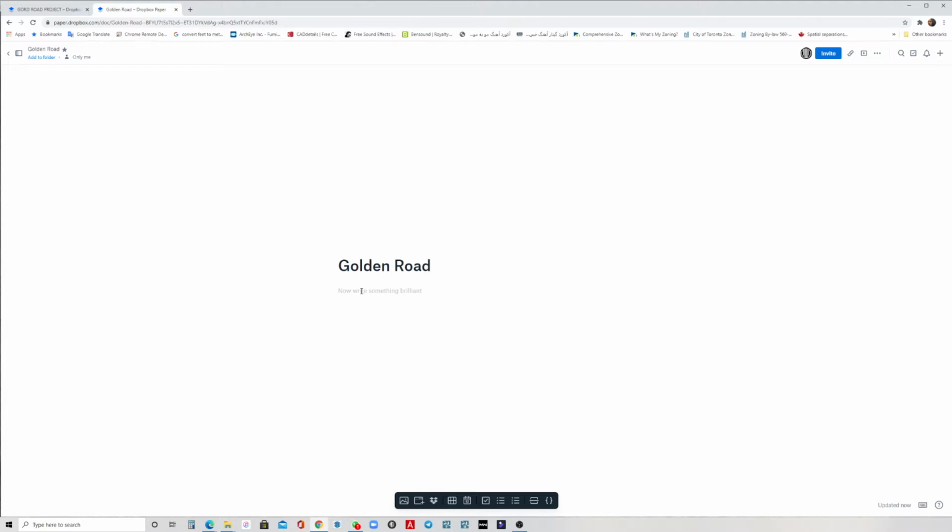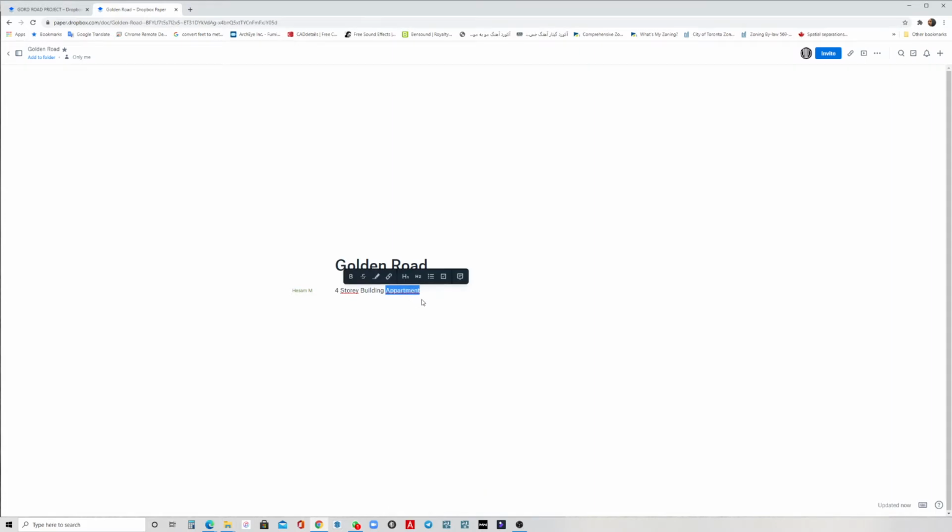For example, four-story building, apartment. It's up to you. You can customize it however you like. It's up to you whether you would like to write a brief explanation about this project or not.